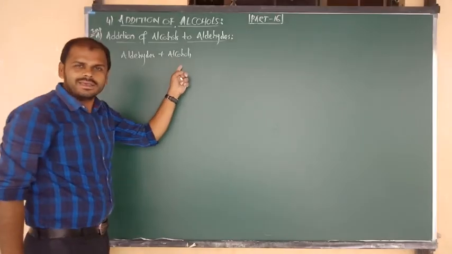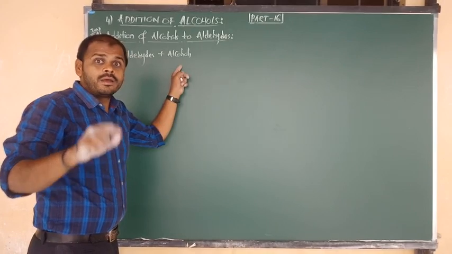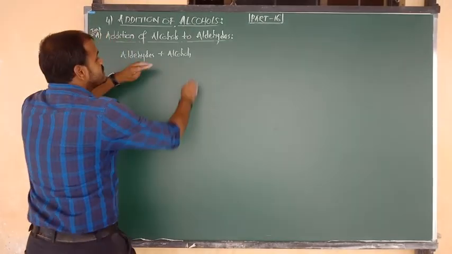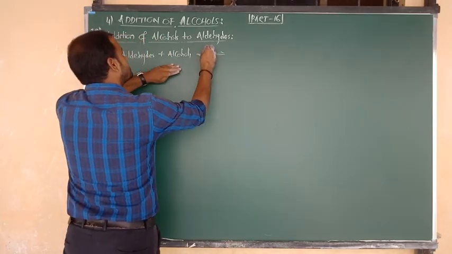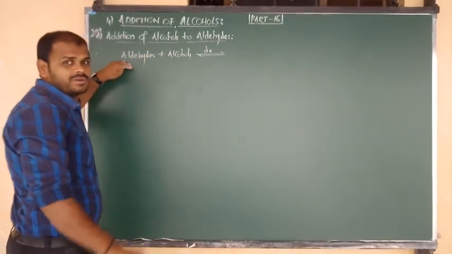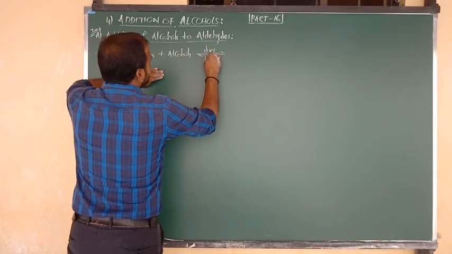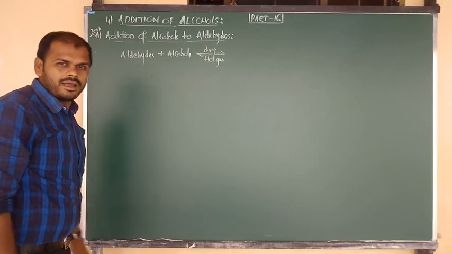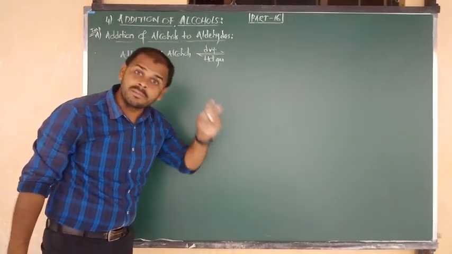But alcohol is a weak nucleophile. In the presence of a weak nucleophile, the reaction takes place in the presence of an acid catalyst. So addition of alcohol takes place, and it is also a reversible reaction. Addition of alcohol to aldehyde takes place in the presence of an acid catalyst, that is dry hydrochloric acid, meaning dry HCl gas.